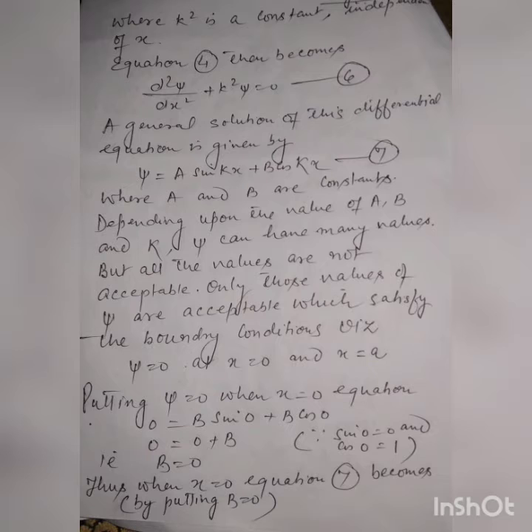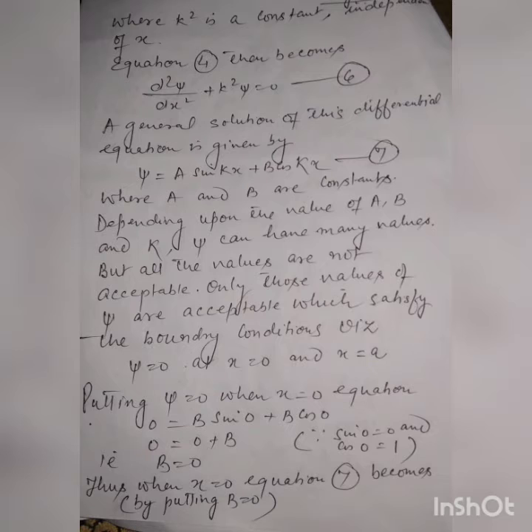a, b, and k, and psi can have many values, but not all the values are acceptable. Only those values of psi are acceptable which satisfy the boundary conditions, which are psi is equal to 0 at x is equal to 0 and x is equal to a.